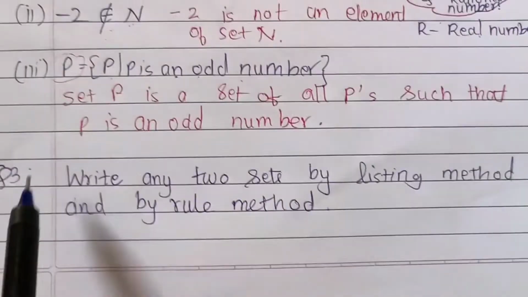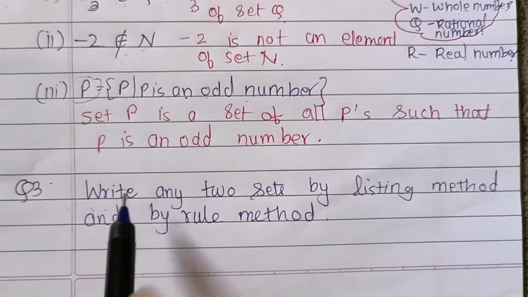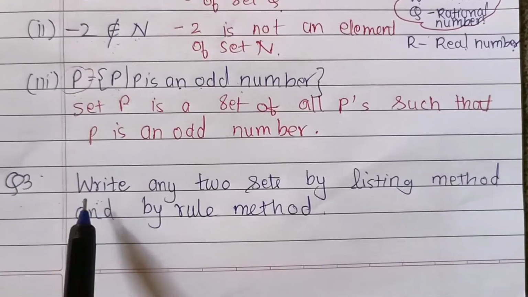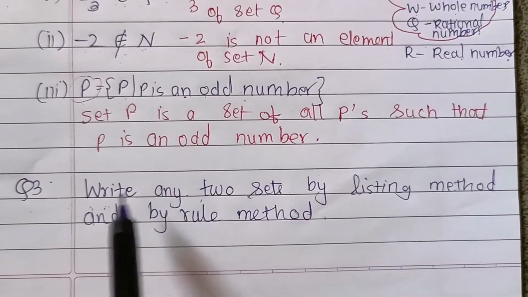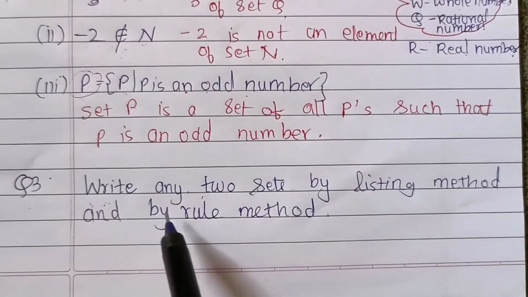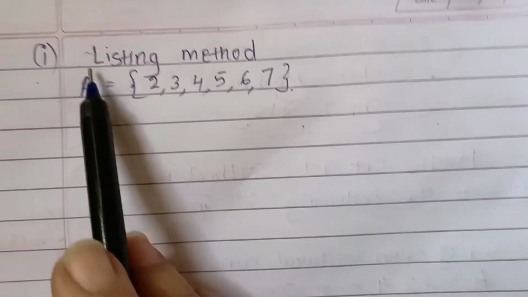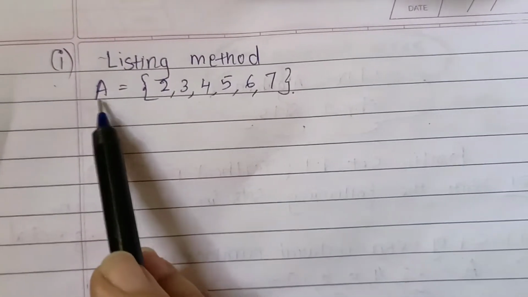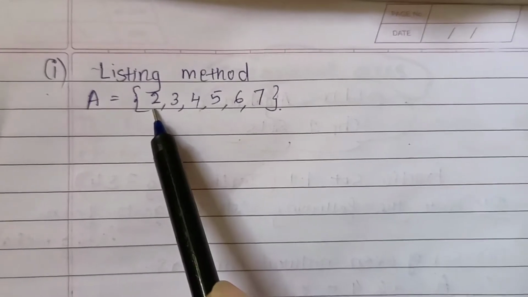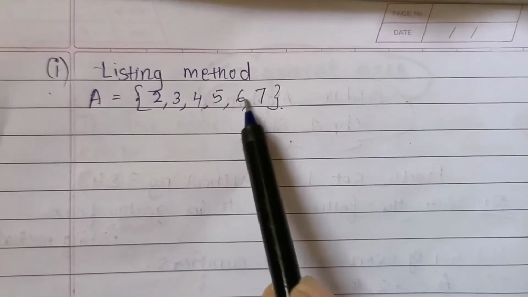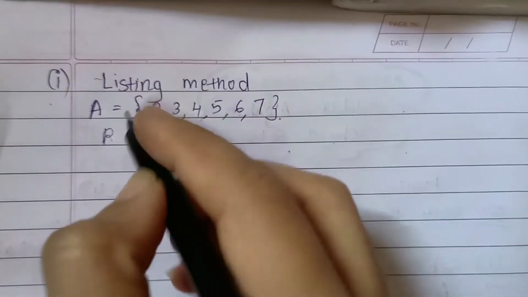Question number 3 is an open ended question. That means students can write any two sets on their own. That means write any two sets by listing method and by rule method. So first we'll write in listing method. I've already written set A consists of numbers 2, 3, 4, 5, 6, 7. So this is listing method. The same we will write in rule method.